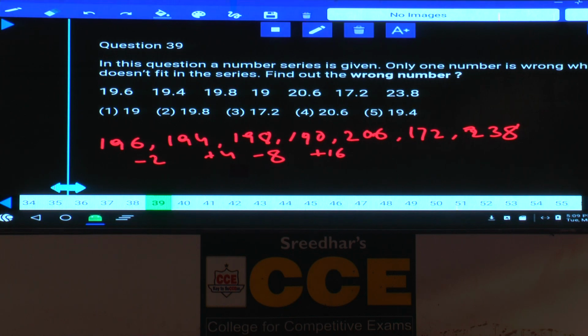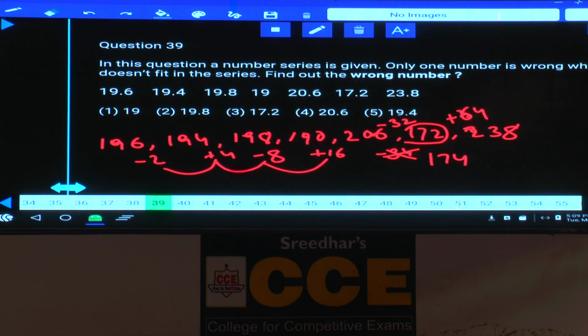Next one is so much. And this is 28 plus 6. Here the difference is so much? 34. But here how much should be subtracted? 32. Why? Because 2 into 2, 4, 4 into 2, 8, 8 into 2, 16, 16 into 2, 32. And if you subtract 32 from this one, the correct number is 174, the wrong number is 172. And the next one is minus 32, plus 64, and 64 is 238. Clear now? Now 2, 4, 8, 16, 32 and 64 are subtracted and added alternately. Now the wrong number is 172, that is 17.2, choice 3.